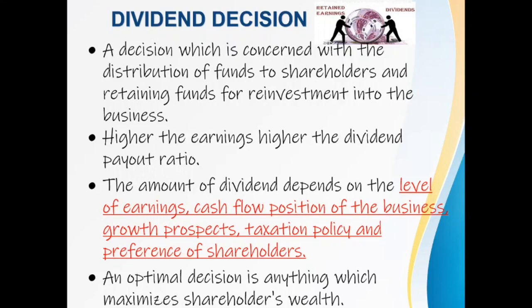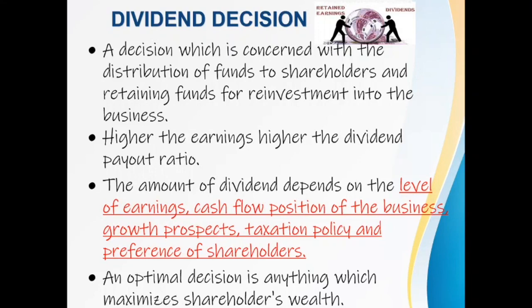Of course, I would say that the decision making itself is based on the preference of the shareholders. How much of earnings per share you need to pay out is decided by the preference of the existing shareholders, right? And also the cash flow position of the company, meaning how much cash the company is having in hand. You may make profits, but the cash flow of the company should be healthy for you to pay actual cash to the shareholders.